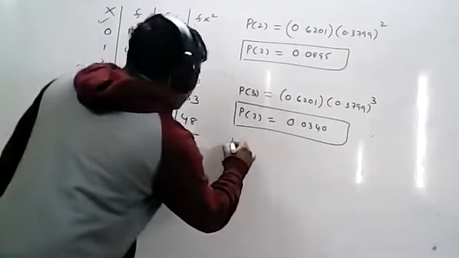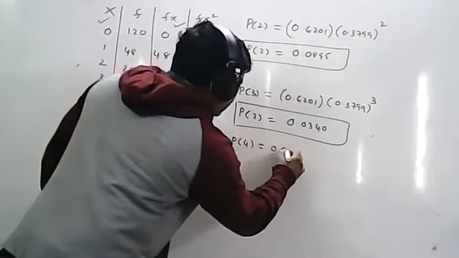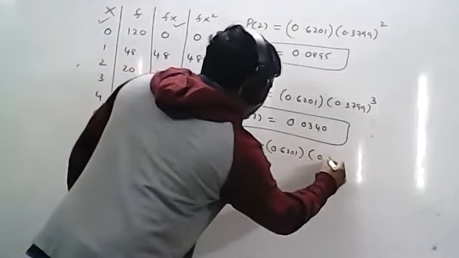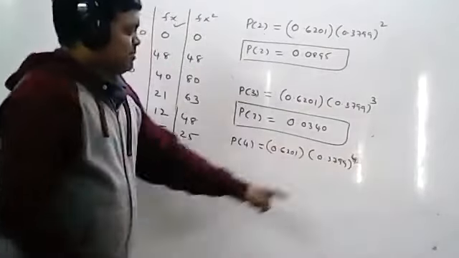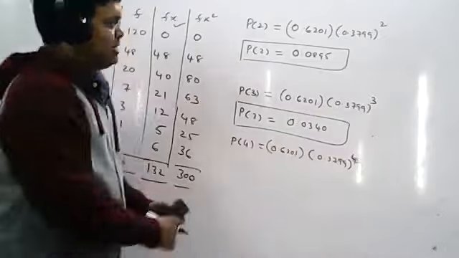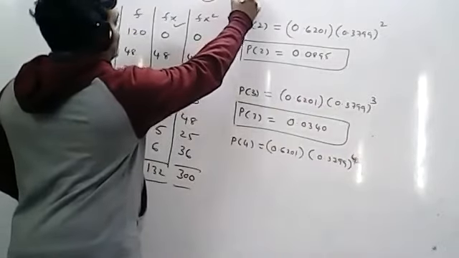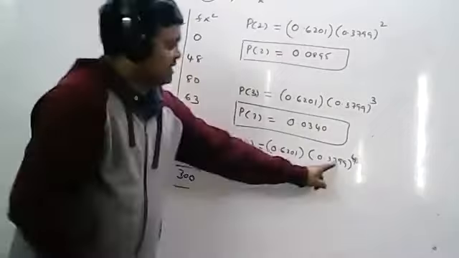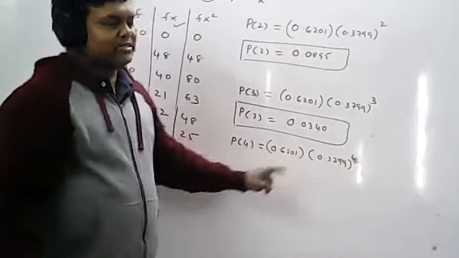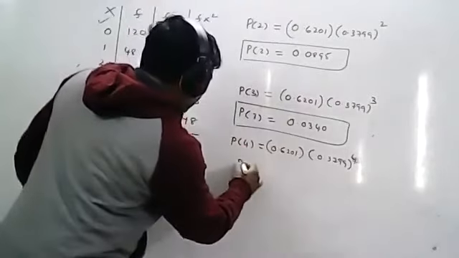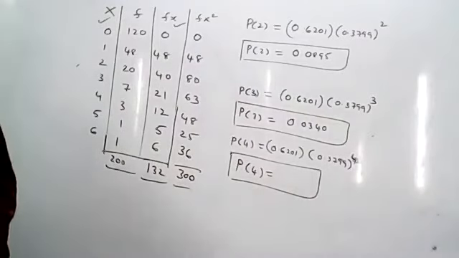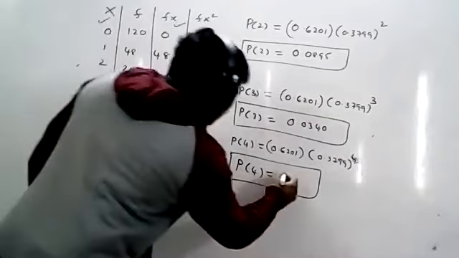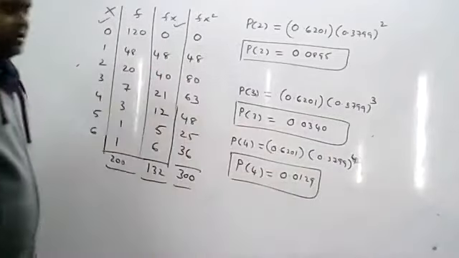Next P of 4. P of 4 equal to 0.6201 into 0.3799 whole power 4. An X power Y, Y power X, or caret option will be available in the calculator. You can use that option to calculate this value, and after that multiply with the other value. Take 4 places after the point. P of 4 is 0.0129. Now P of 4 is completed.